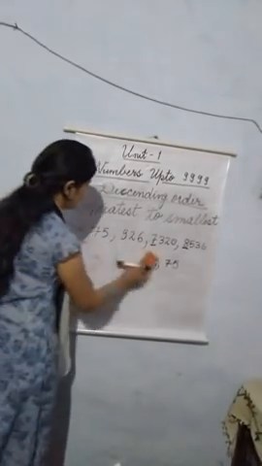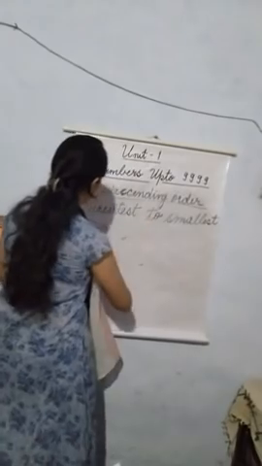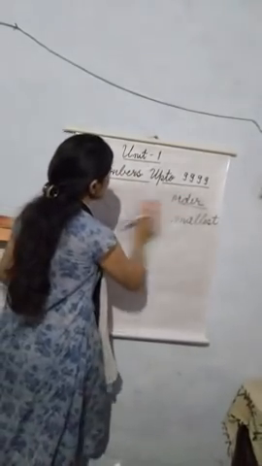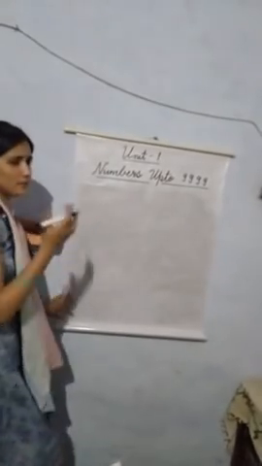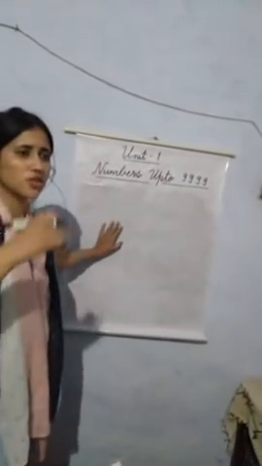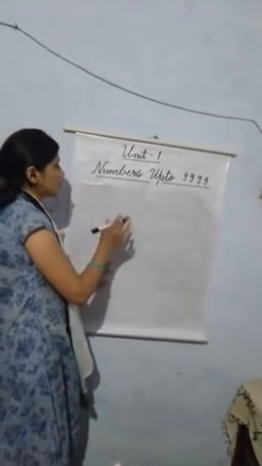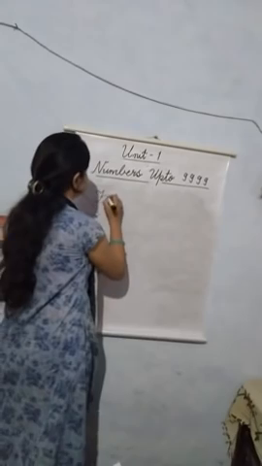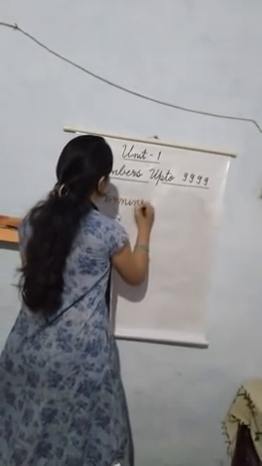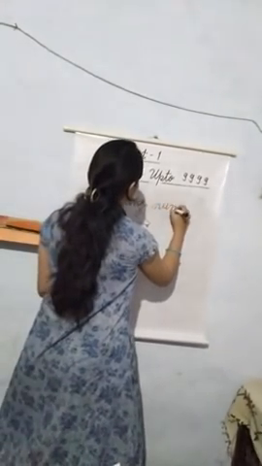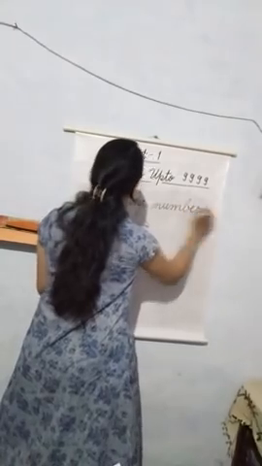Now, children, we will learn how to form a number with the help of given digits, how to form the smallest and the greatest number with the help of the given digits. Okay, forming numbers. Our next topic is forming numbers.